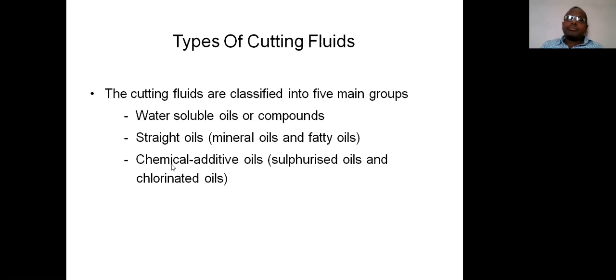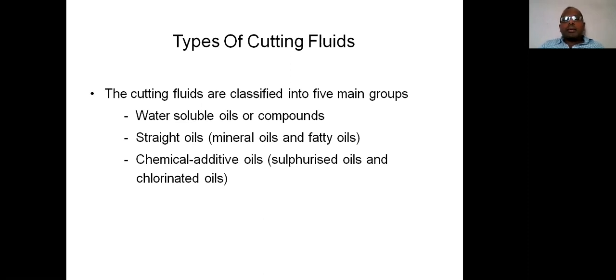Next, using these chemical additive oils does not produce rust formation. There is no chance of rust formation when these oils are used for cooling or for reducing friction between the job and cutting tool.